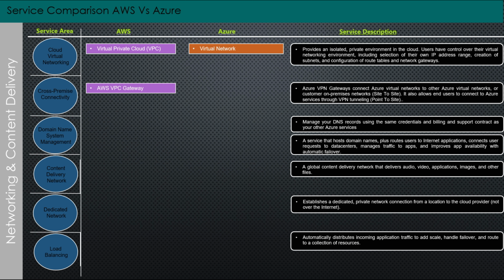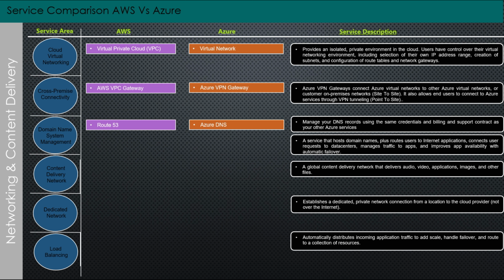Let's talk about the third service area, that is, Domain Name System Management. AWS provides Route 53. Azure provides Azure DNS and Azure Traffic Manager. Let's talk about the fourth service area, that is, Content Delivery Network. AWS provides CloudFront. Azure provides Azure Content Delivery Network.